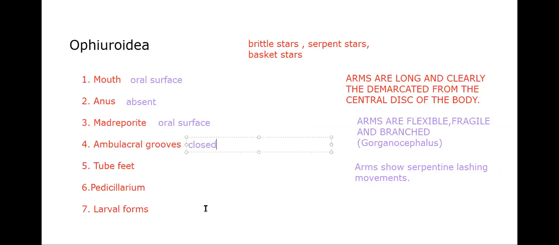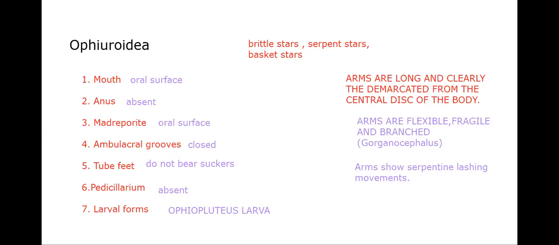Tube feet do not bear suckers. Then pedicellariae are absent. Larval form is said to be Ophiopluteus larva. That's it.